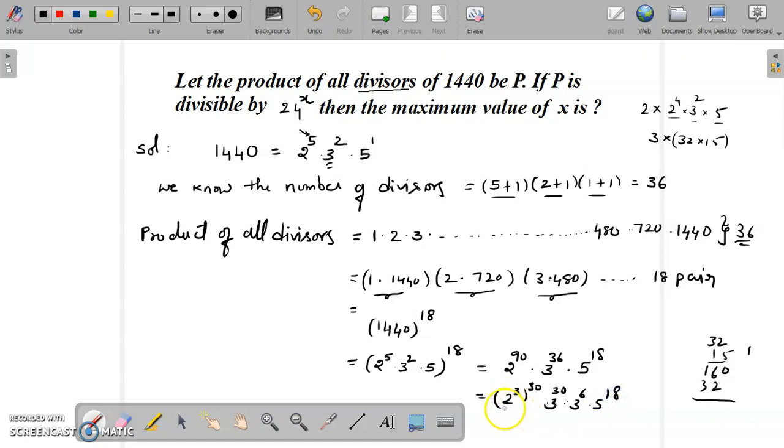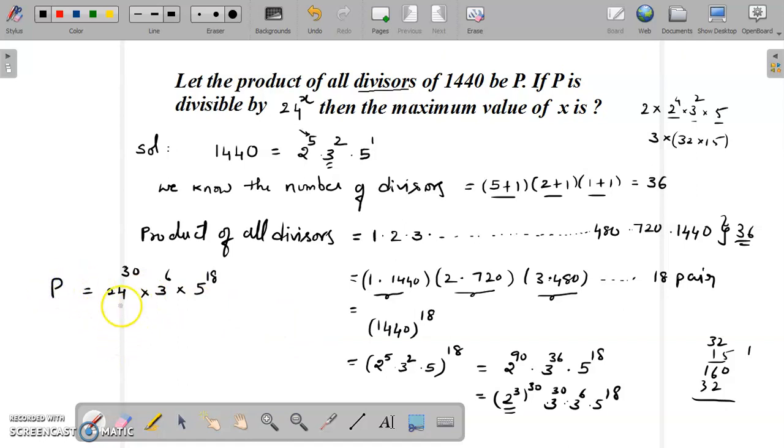Now very clearly this is (2 cube, 8) whole power 30 and 3 power 30, so I can write 24 whole power 30, multiplied by 3 power 6, multiplied by 5 power 18. So this is the value of P.